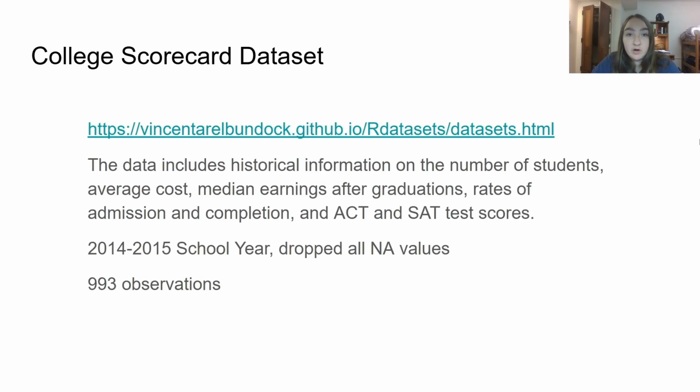We studied the college scorecard dataset, and we looked over the 2014 to 2015 school year. We dropped all the NA values, and we ended up with 993 observations.